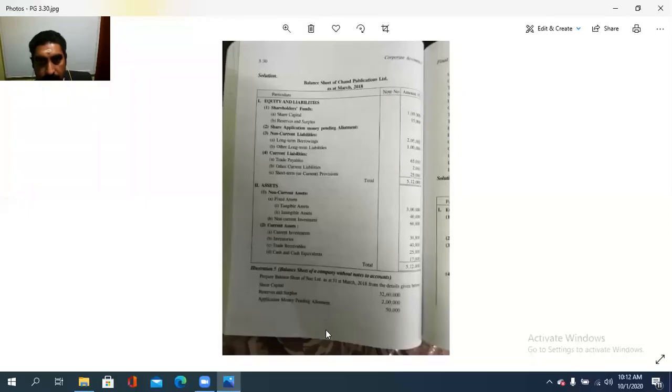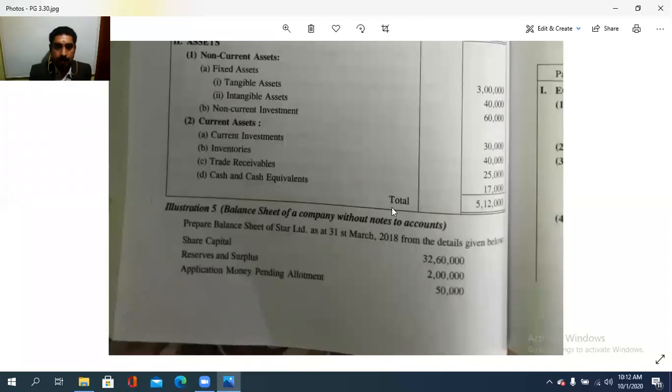So this is the problem: balance sheet of a company without notes to accounts. We are just putting the balances there, so we will see how it is to be done. Prepare a balance sheet of Star Limited as at 31st March 2018 from the details given below.